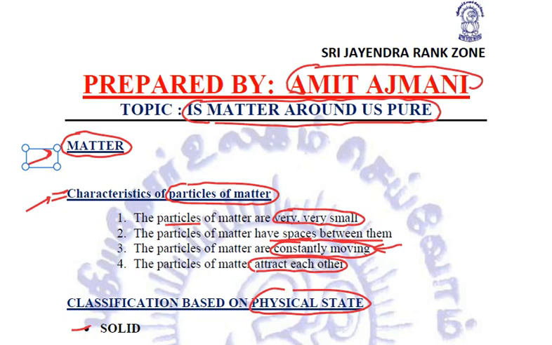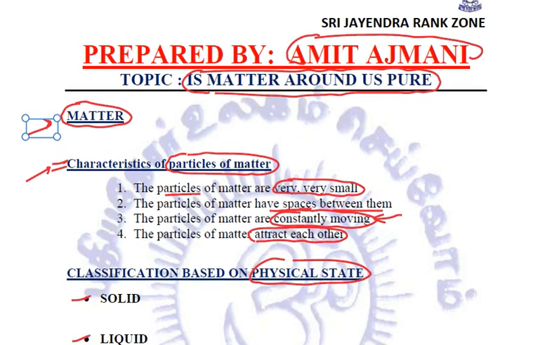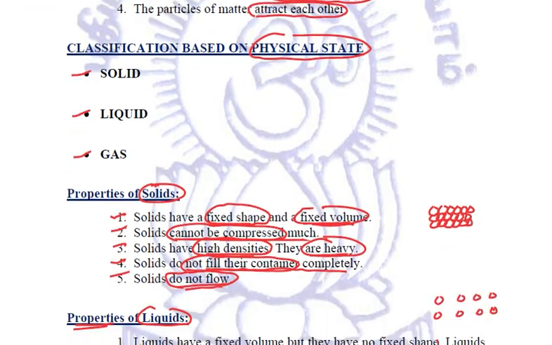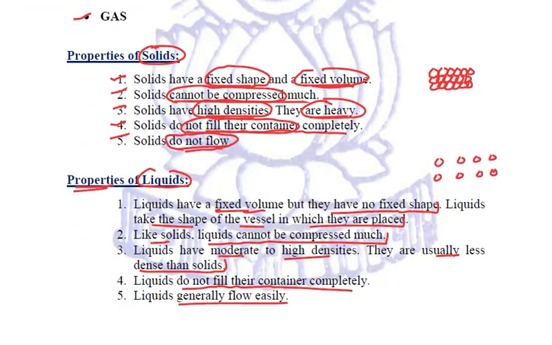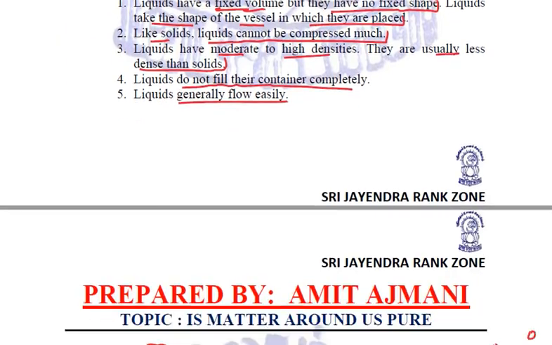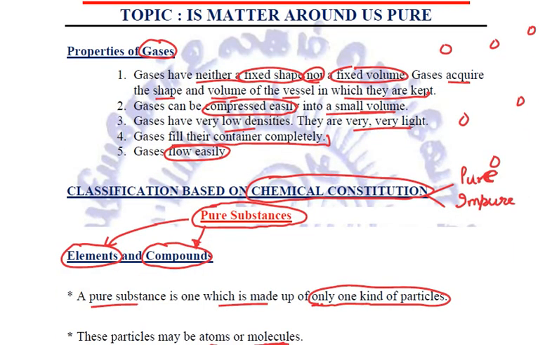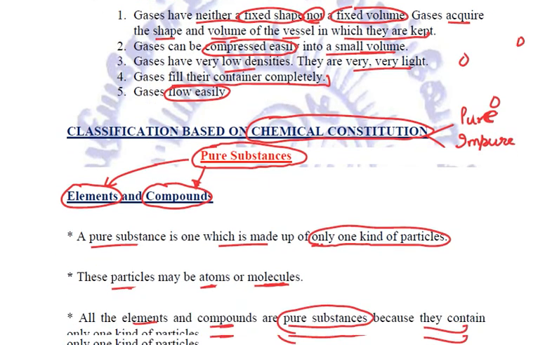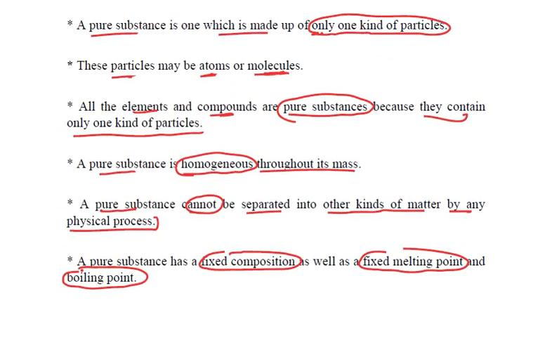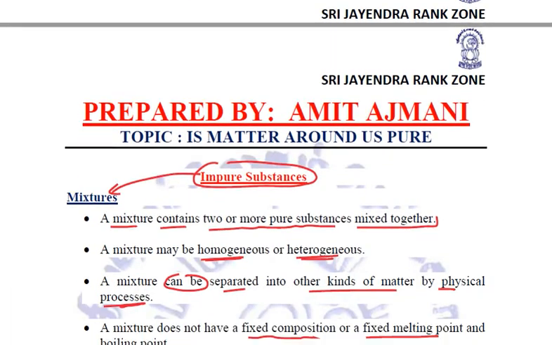Classification based on physical state, that is solid, liquid, gas. We studied the properties of solids, liquids, and gases. Then we separated matter based on chemical constitution. We talked about pure and impure substances. Pure substances are further categorized into elements and compounds, and impure into mixtures.